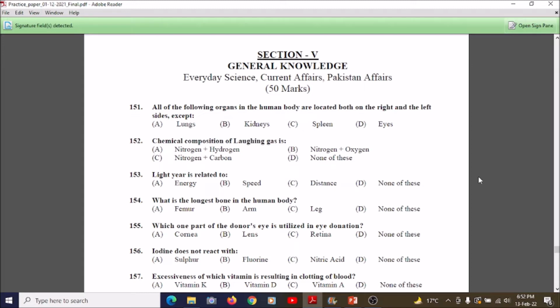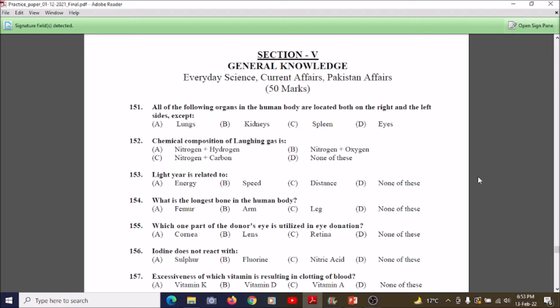Students, we know that humans have two lungs, two kidneys, and two eyes, but we have only one spleen in our body. So the correct answer is C, spleen. Our answer to question number 151 is C.